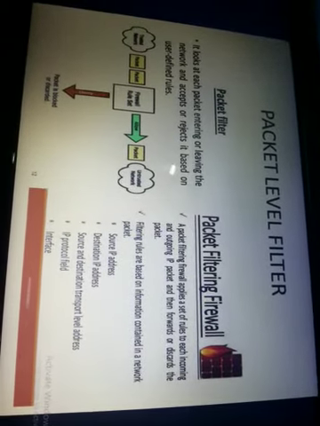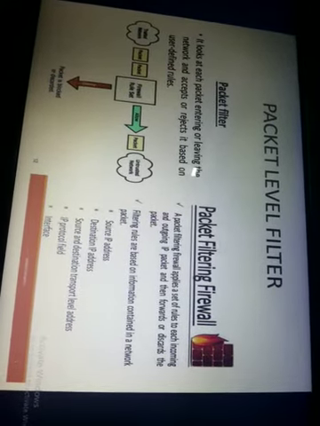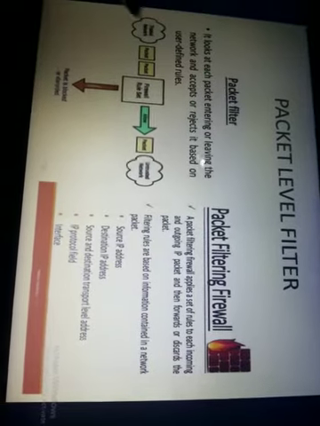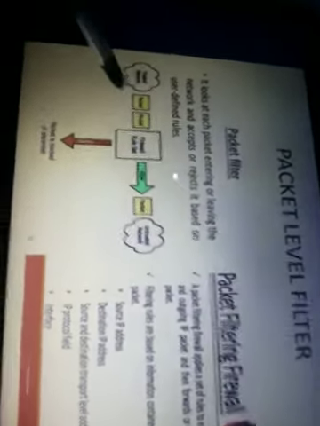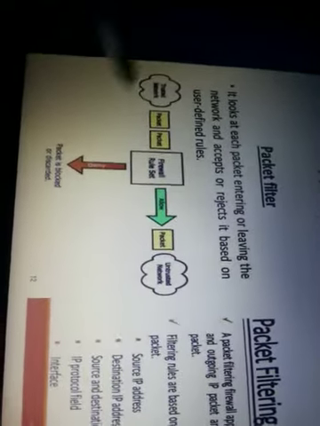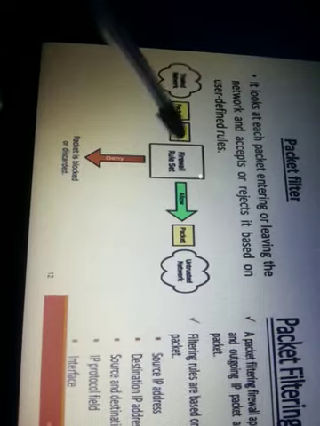So these are the different types of firewall. The first firewall is the packet level firewall, or you can say packet level filtering. The name itself says packet level. Here you can see this is a trusted network and this is the untrusted, meaning public, network. And this is the firewall, where when the user sends a packet from the trusted network to the untrusted network, the firewall rule set is set by the user.